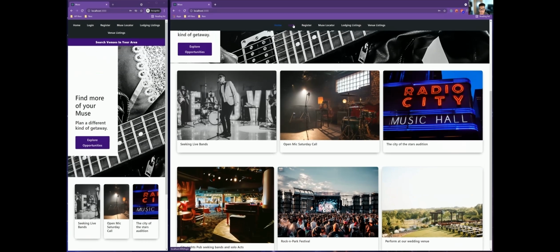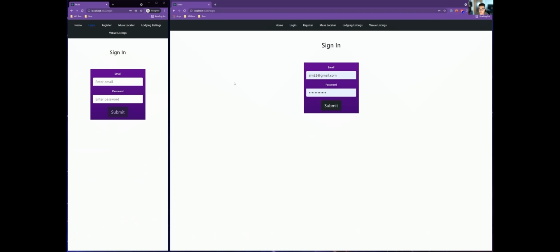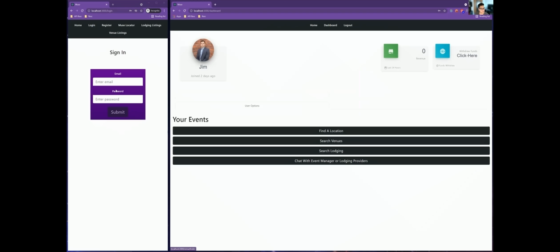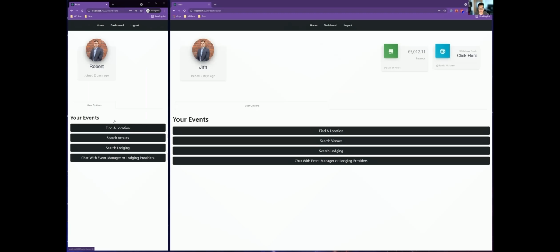And we'll go ahead and log in. I'm going to show the seller view as well as a normal user view. For the seller, we're going to be using Jim. And for the general user, we're going to be using Rob. When we get to the seller view, we'll notice that the seller has the possibility of viewing the current balance of the funds that they've made on our platform here. And we'll notice that Jim has done exceptionally well.